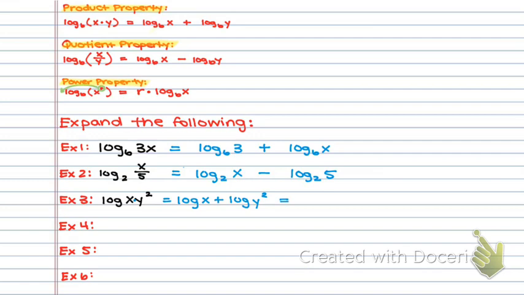So I'm going to now keep going. Log of x, that's not going to change because that's as simplified as it can get. But I can change this log of y squared by taking the exponent and moving it to the front of my log. So I can say 2 times log of y. And so now it is fully expanded.